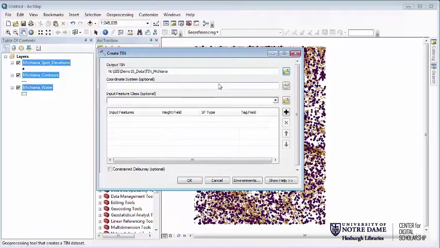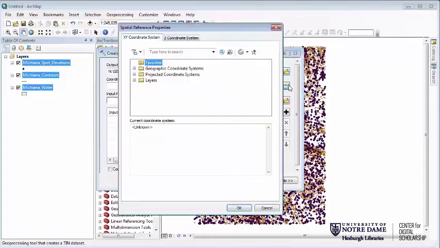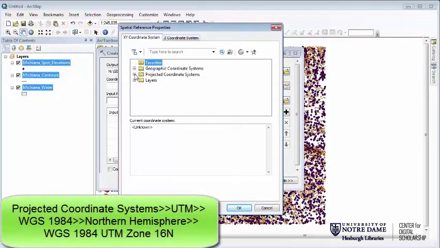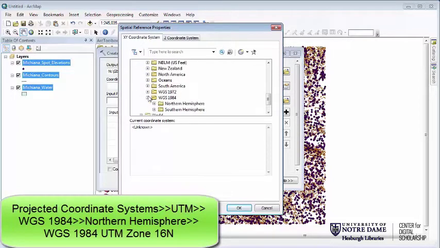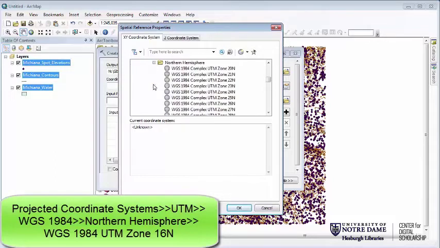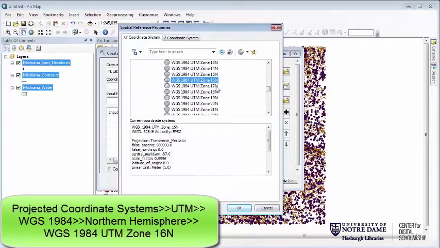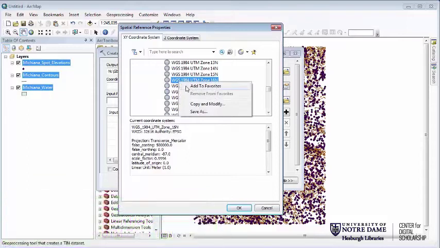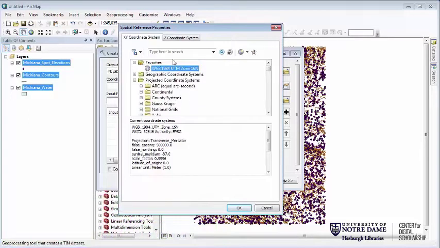It's going to ask you what coordinate system you want to use. You don't have to specify this here, but I would encourage you to do so. We're going to use the same one we've used before: projected, UTM, WGS 1984, Northern Hemisphere, and Zone 16 North. Now if you want, you could just right-click on this and choose Add to Favorites, and if you're using the same computer, this will come up in your Favorites section from then on out.